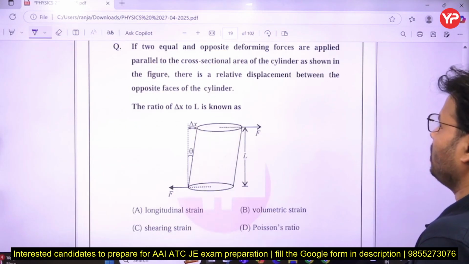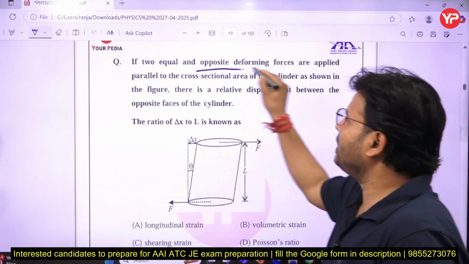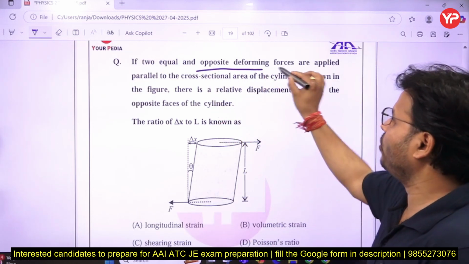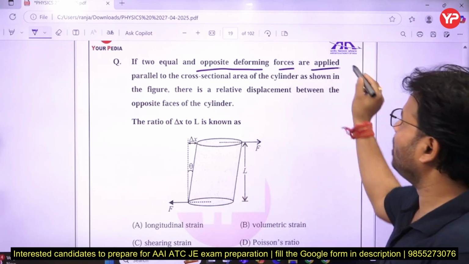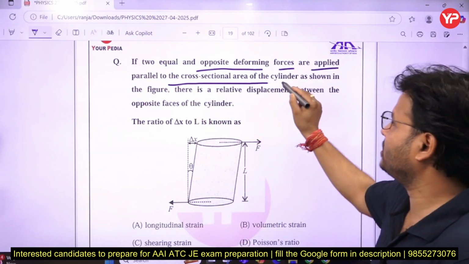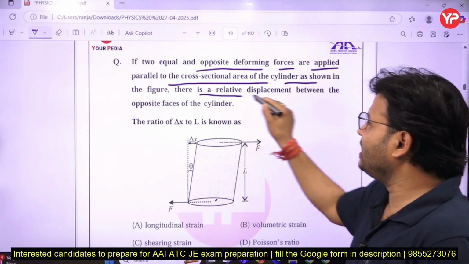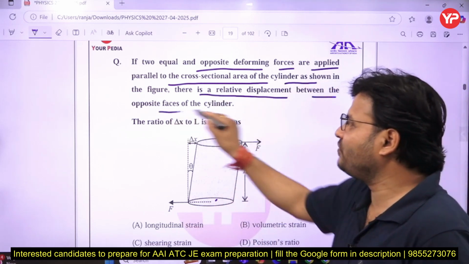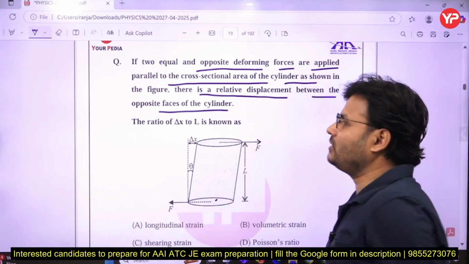Okay, now that is the next question. The question is that if two equal and opposite deforming forces are applied parallel to the cross-sectional area of the cylinder as shown in the figure, there is a relative displacement between the opposite faces of the cylinder.